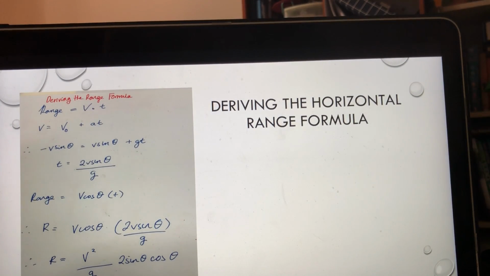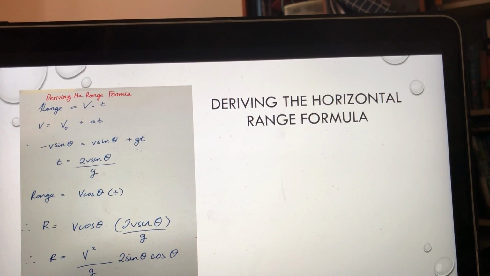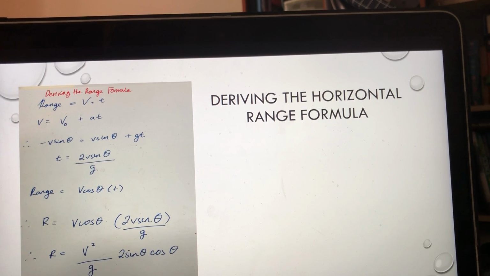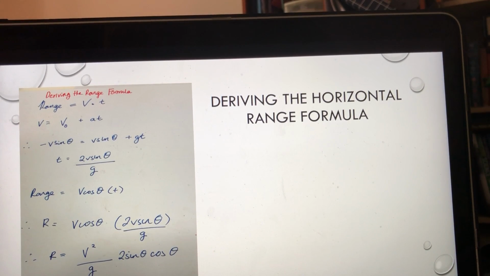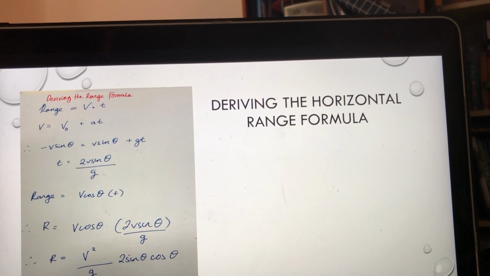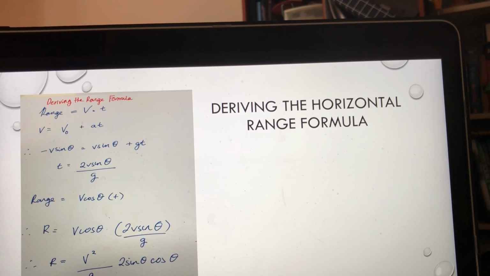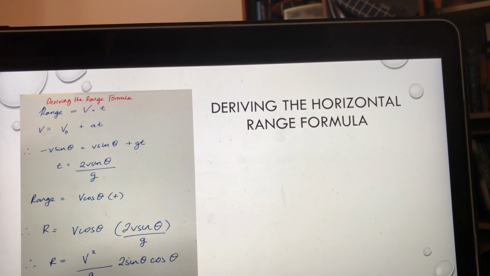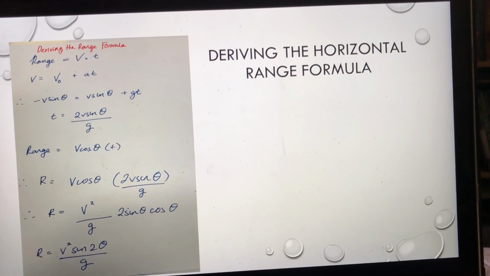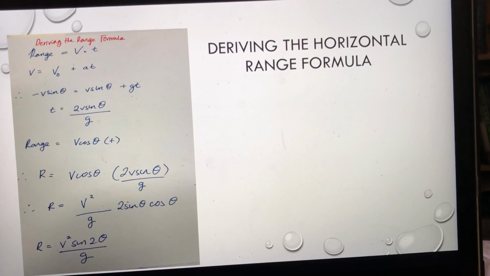Before the angle could be calculated, the range equation had to be derived first. In general terms, range is equal to the horizontal velocity multiplied by time, shown through v times t equals r. Final velocity is equal to initial velocity plus acceleration multiplied by time. Initial velocity is positive v sine theta. As the dart goes up, it's positive, and as it goes down, it's negative. Therefore, the final velocity is negative v sine theta plus gravity times time.